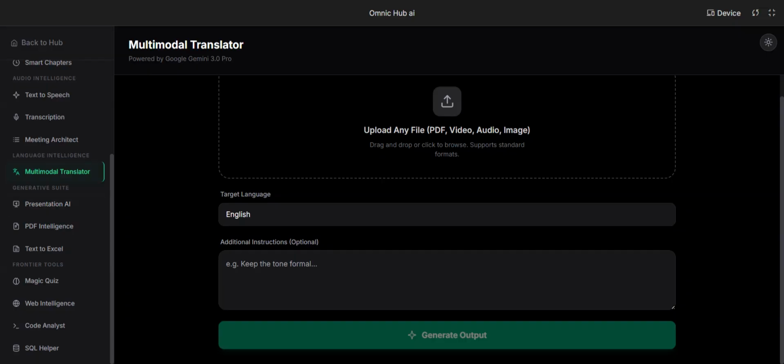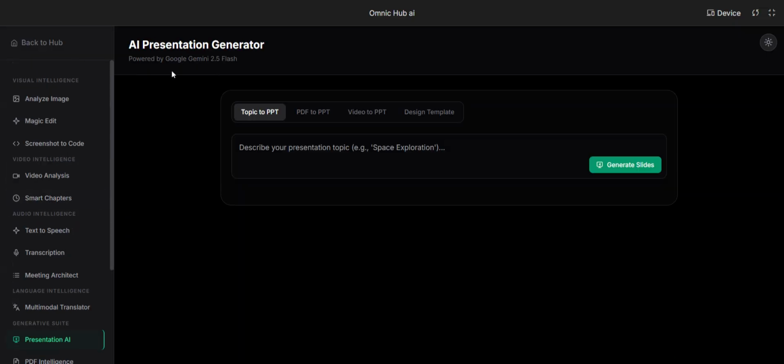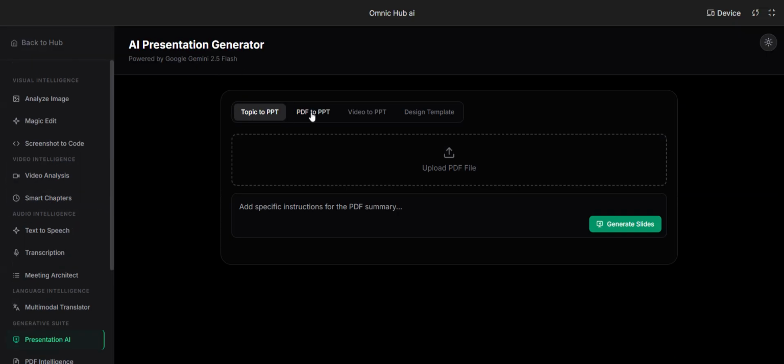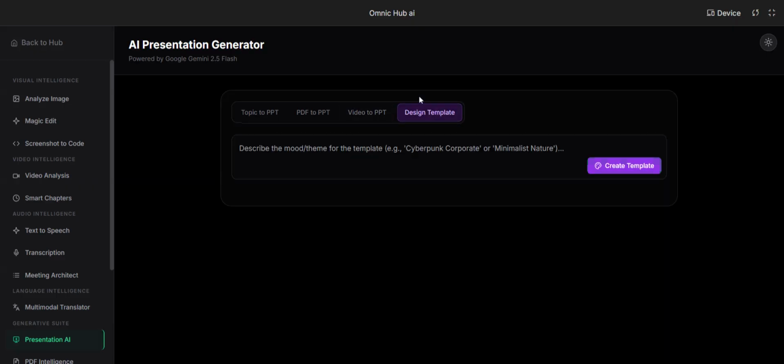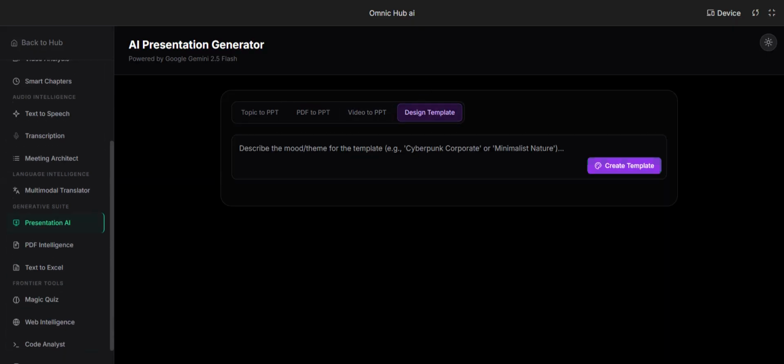So there is a generative suite as well. Presentation AI, topic to PPT. You can upload it. PDF to PPT, video to PPT, and you can design a template as well using our AI.